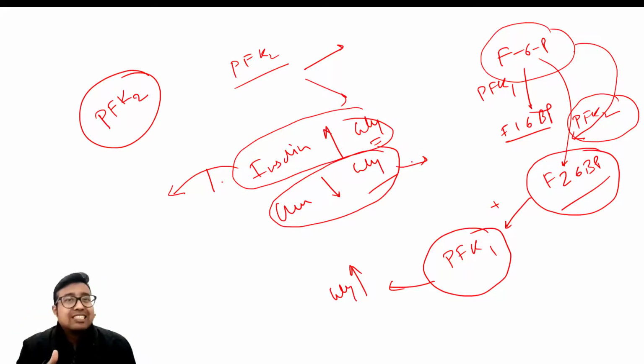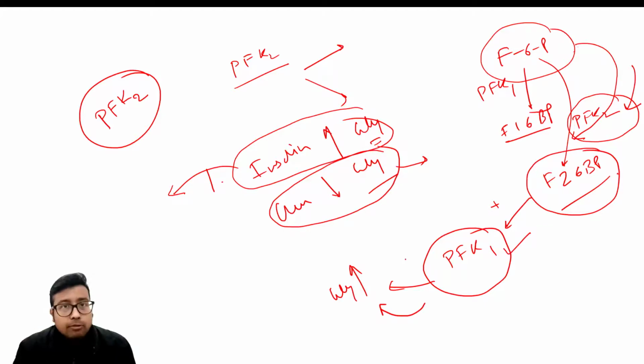So if you have not written it down, you can write it down on a piece of paper, because my sheet is looking too messed up. So insulin activates an enzyme by dephosphorylation. In this case, it is activating the kinase property of PFK2, which in turn is forming fructose 2,6-bisphosphate, which in turn is allosterically activating PFK1, which is increasing the activity of glycolysis.